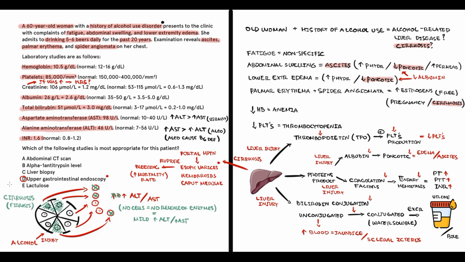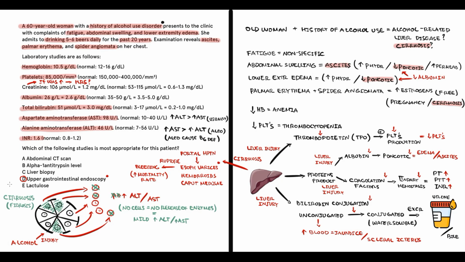Because with upper GI endoscopy, we can assess the extent of variceal distension and thereby the risk of rupture. Also, we have to know that for prophylaxis of esophageal variceal rupture, we use non-selective beta blockers, and in case of variceal bleeding, we use octreotide.